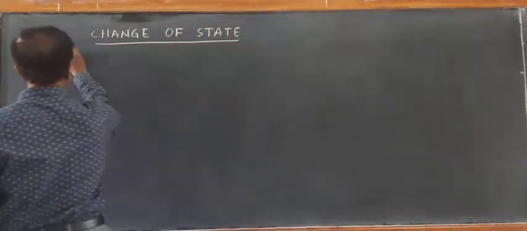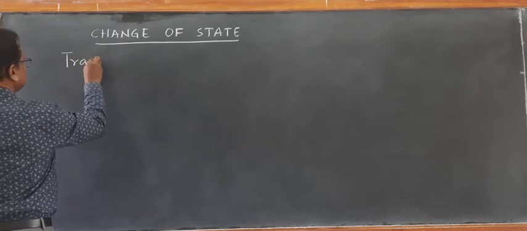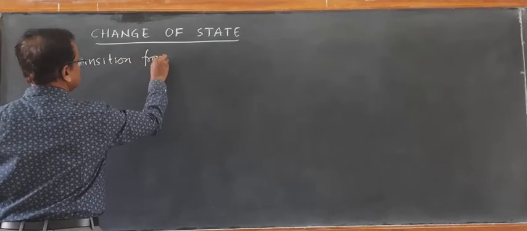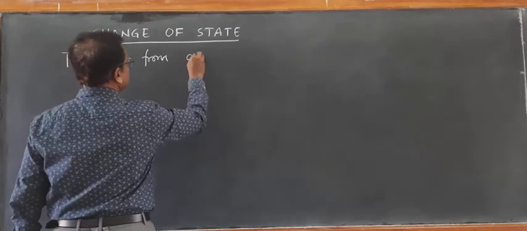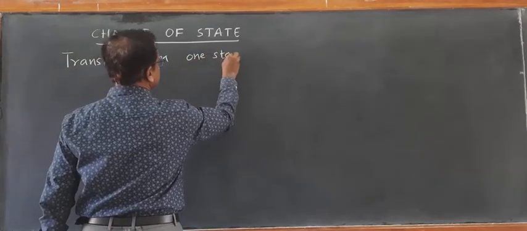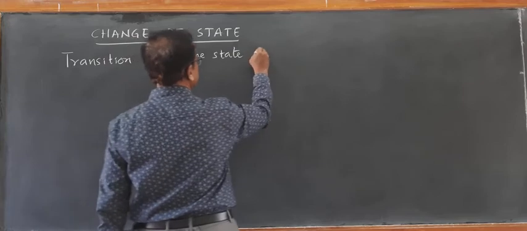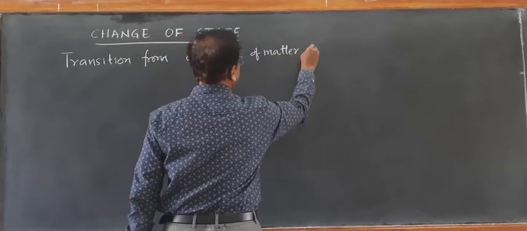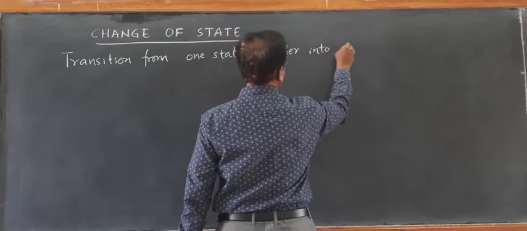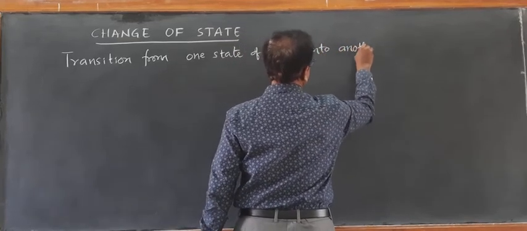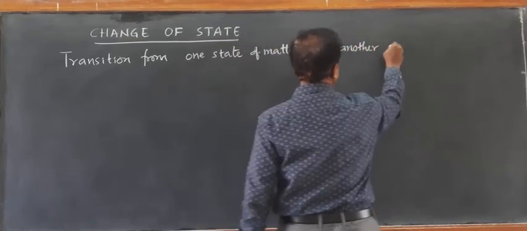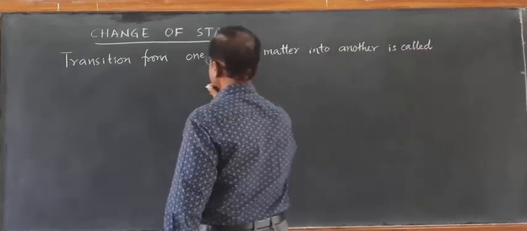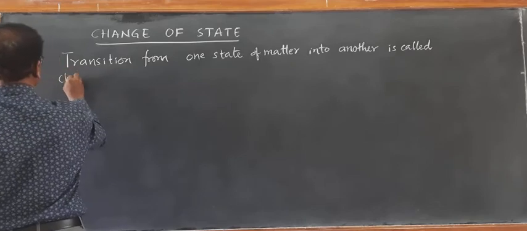Transition from one state of matter into another state is called change of state.